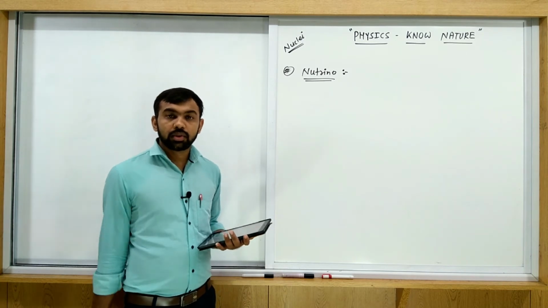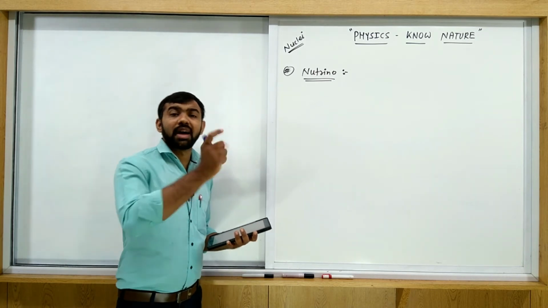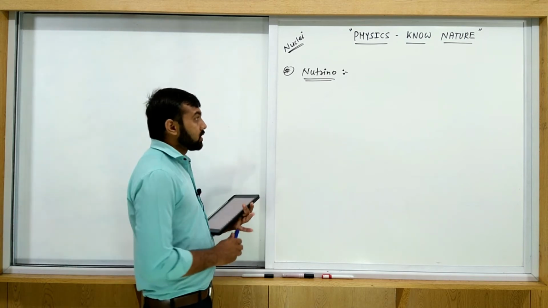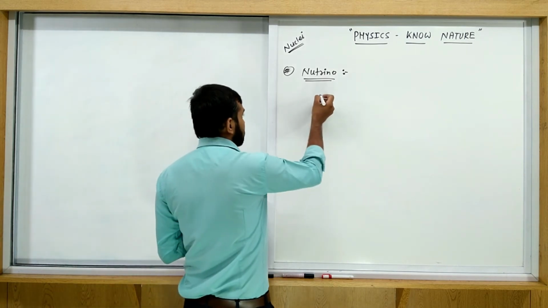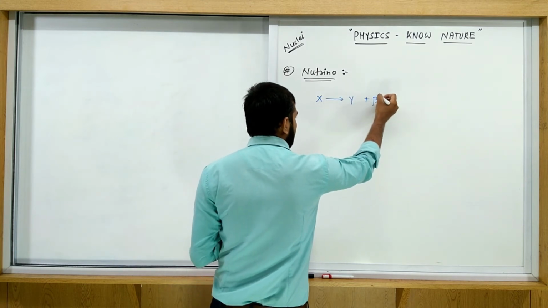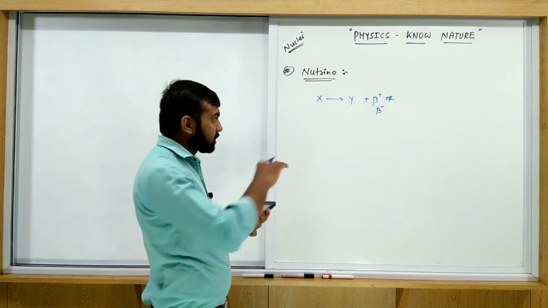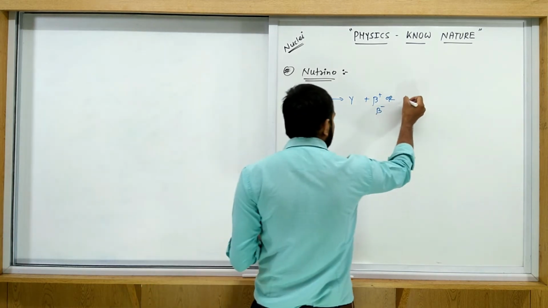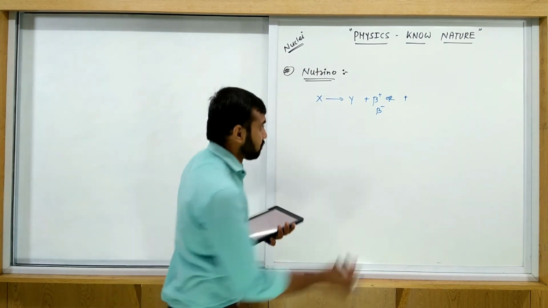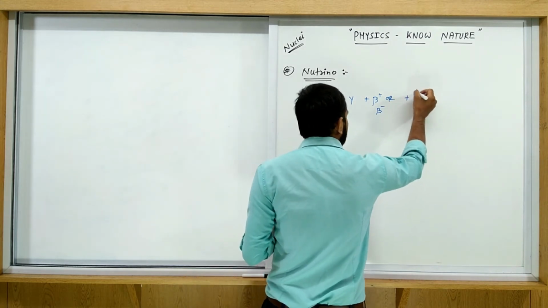Okay, full stop. If you consider any nuclear reaction, then energy and momentum must be balanced on the left hand side as well as the right hand side. Suppose X is converted into Y, and some beta, maybe plus, maybe minus, is produced during this reaction.